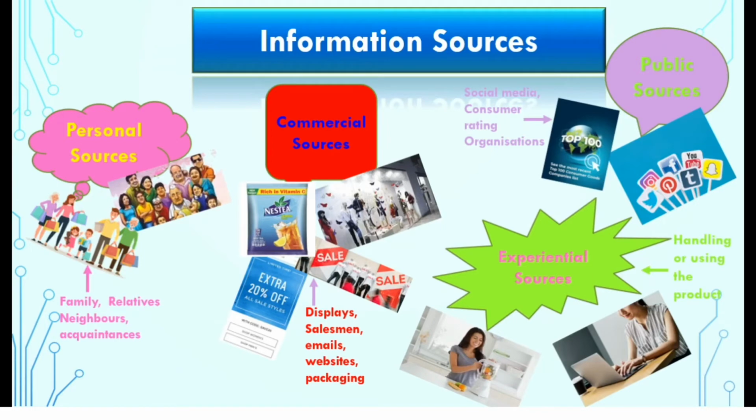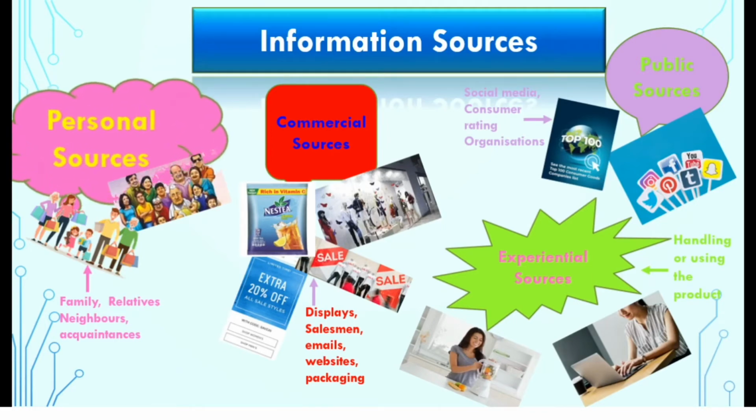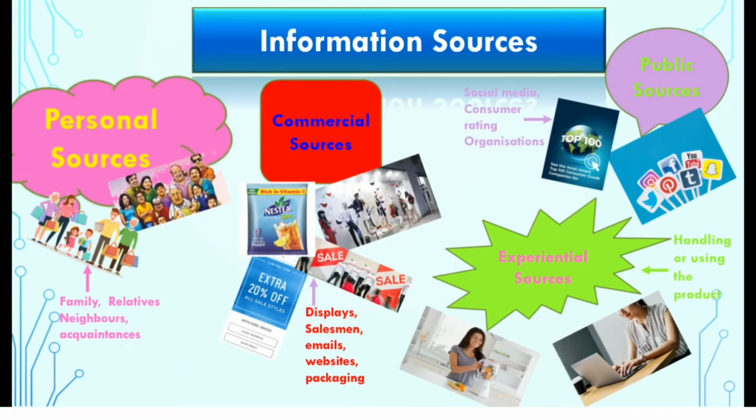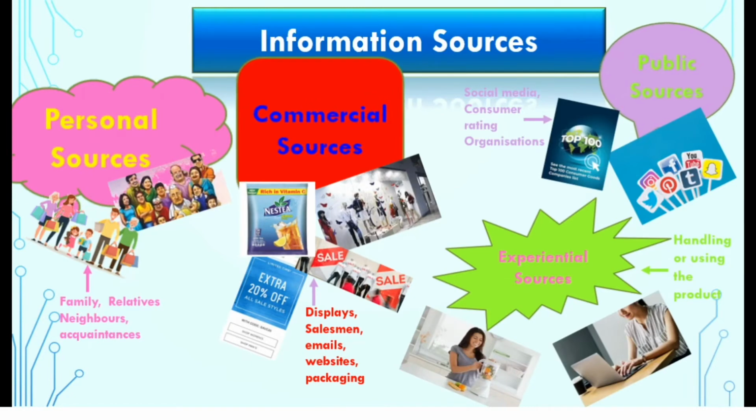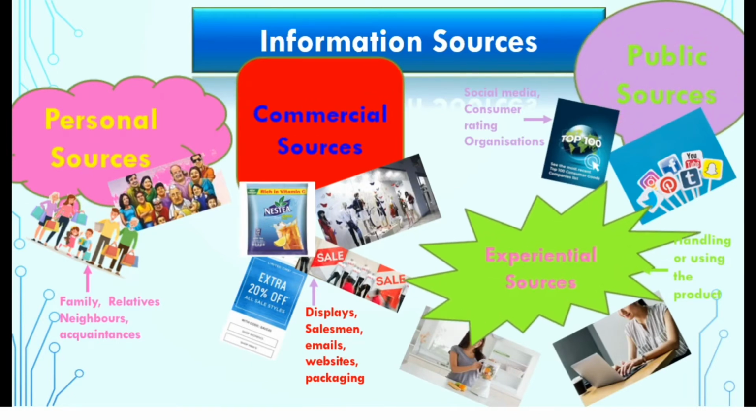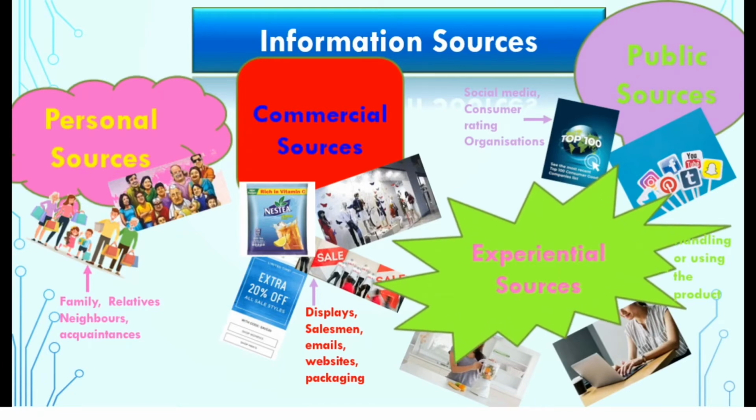The relative amount of influence of information sources depend upon the product category and buyer characteristics. Generally, personal or experiential sources are considered to be more reliable and effective as compared to commercial sources. A consumer is actively involved in information search while buying an expensive or a high involvement product such as a laptop, smartphone, washing machine, etc.